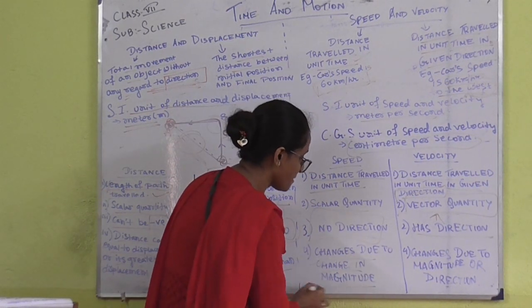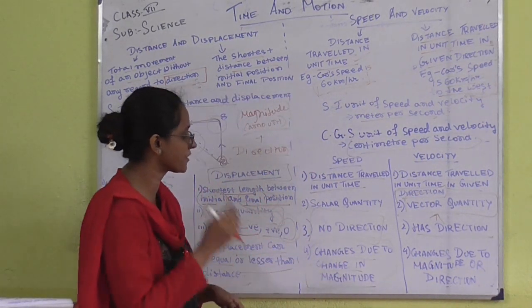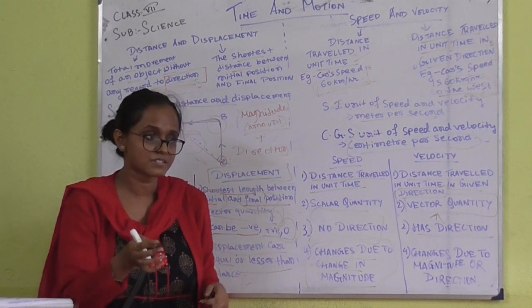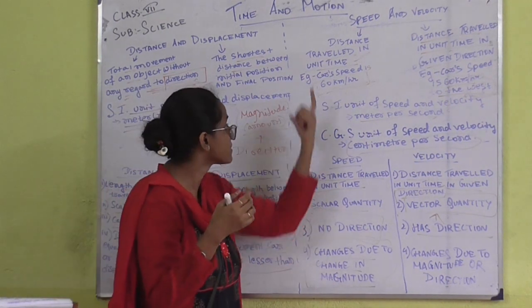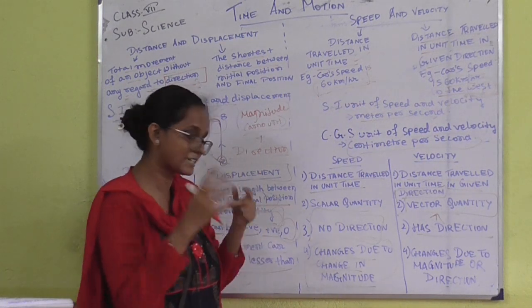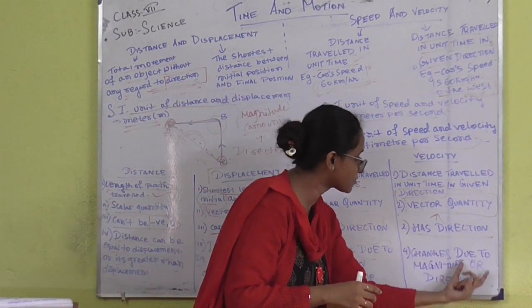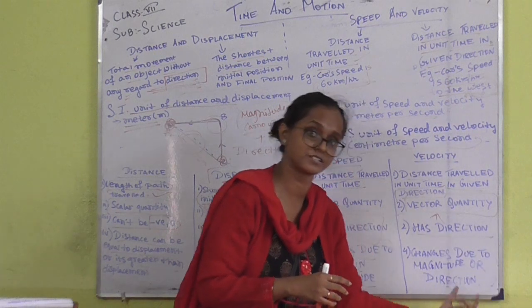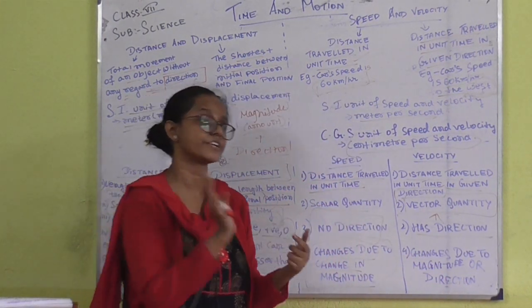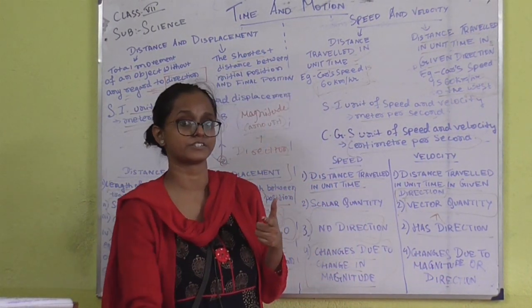Changes due to the change in magnitude means if the distance is changing, then the speed will change. Okay, that depends, of course. Velocity will change due to the magnitude as well as the direction.